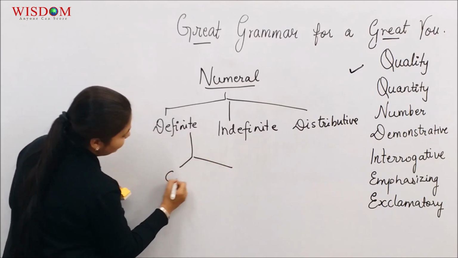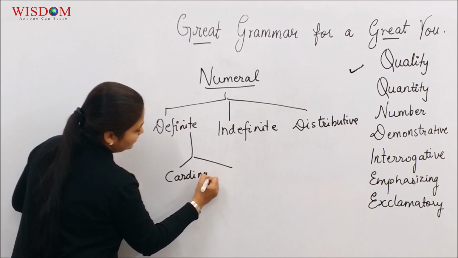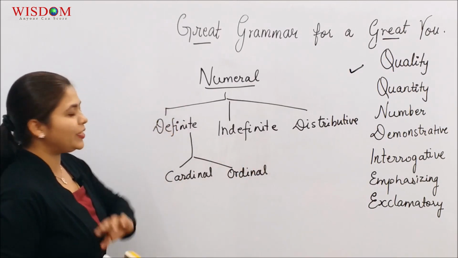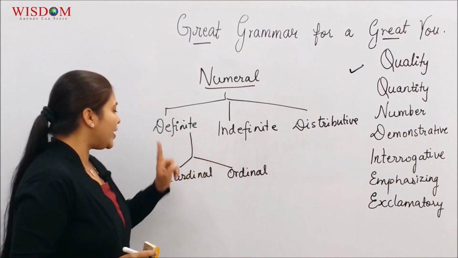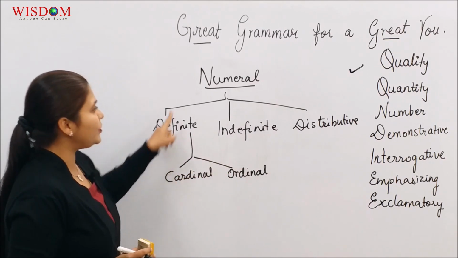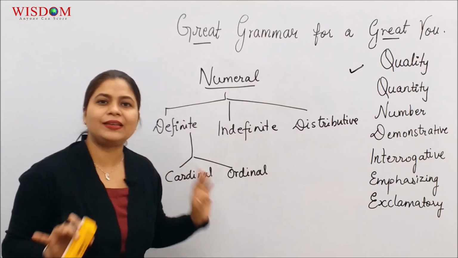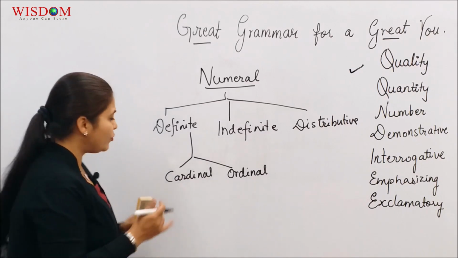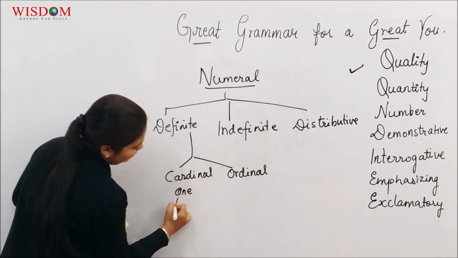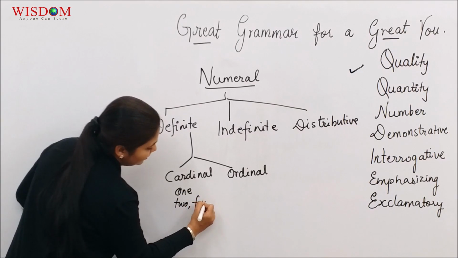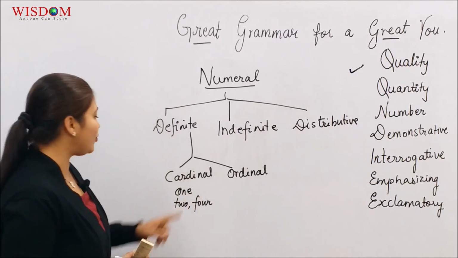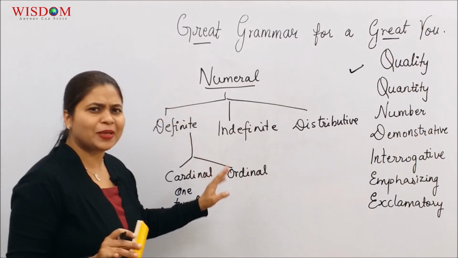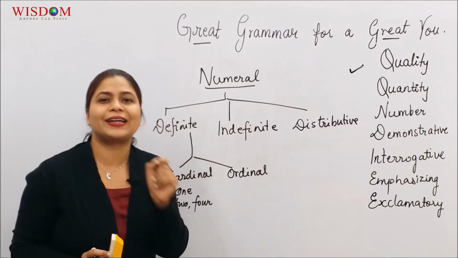Definite is classified as cardinal and ordinal. Now let's learn it in a simple way. When I talk about cardinal, definite, numeral, they are just plain numbers, something that you can count. 2 apples, 3 lessons. So words such as 1, 2, 4 fall under the category of cardinal, definite, numeral. Not much to remember, just know that it denotes an exact number.